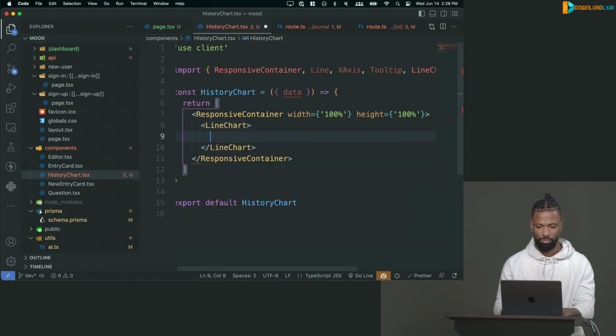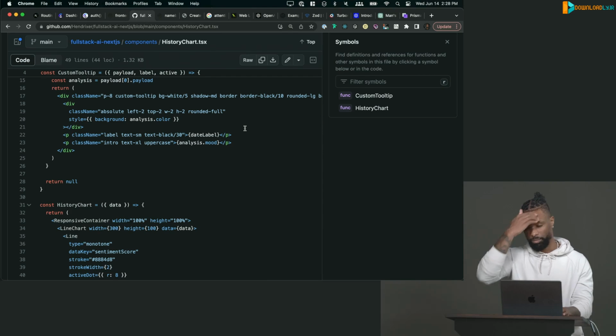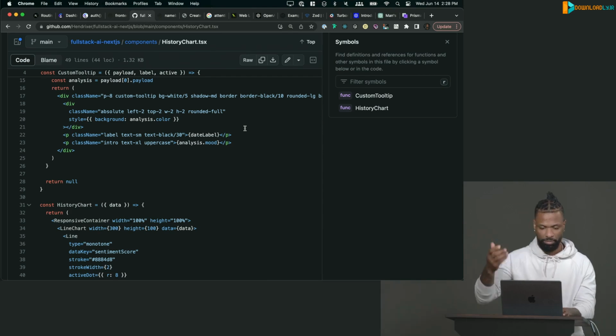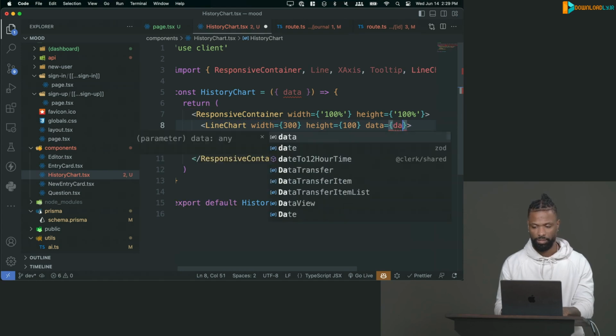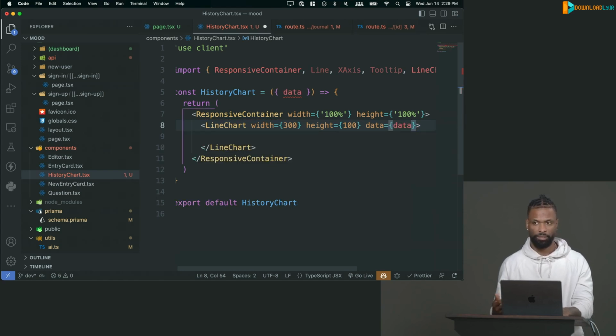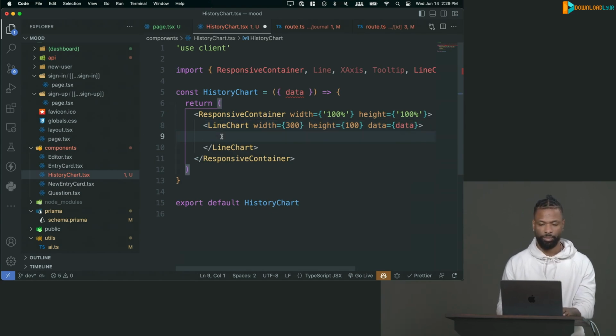Like so. And the line chart takes a width and a height, which doesn't really matter because it's going to be responsive, but it's mostly you putting the aspect ratio. So I did a width of 300, a height of 100. And then this is where you pass in the data. So we'll say data. Data needs to be an array of objects, which entries is, that we'll be passing in. And now we just say what properties we want to go on what axes and lines, right?